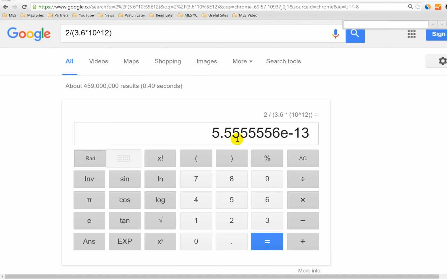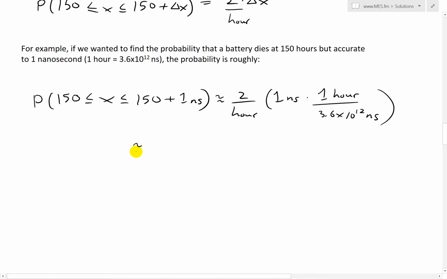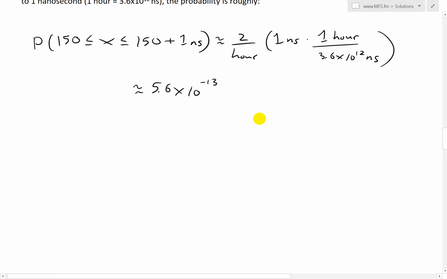So this is 5, we'll just round it to 5.6. So this roughly equals 5.6 times 10 to the negative 13, and the units cancel. This is a probability, a proportion, and this value equals, if you were to write out the zeros, 13 decimal places to the right, and when you include the 5, there'll be 12 zeros.